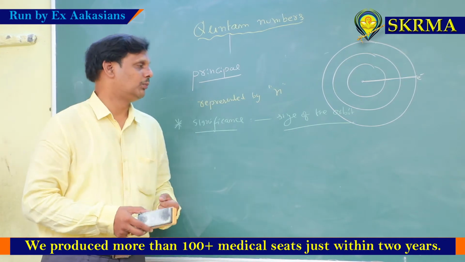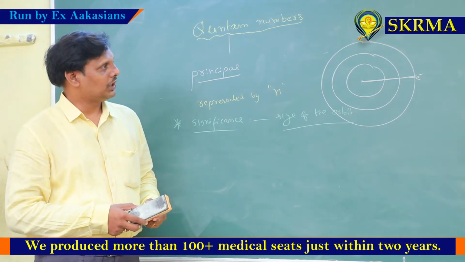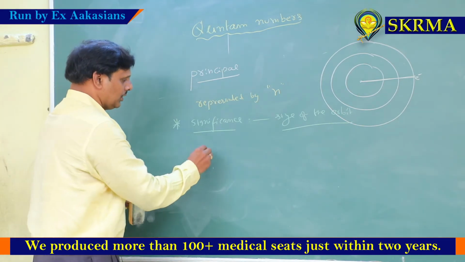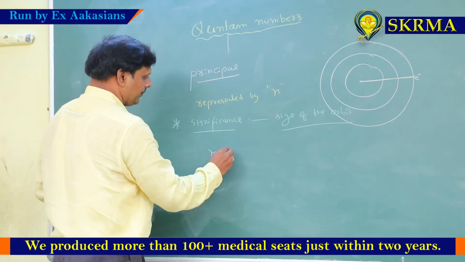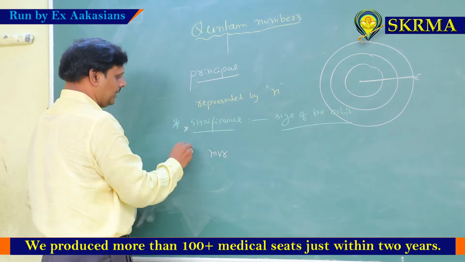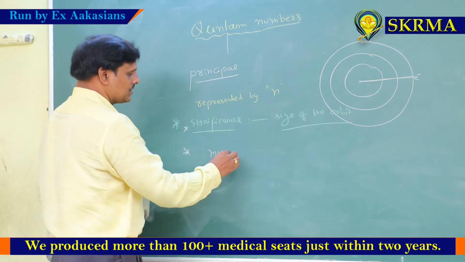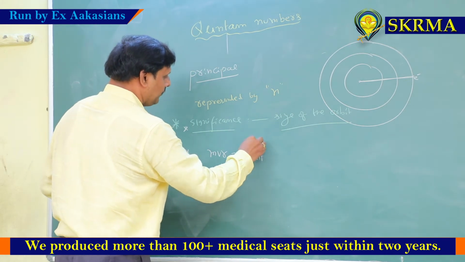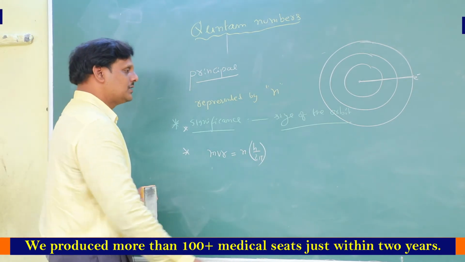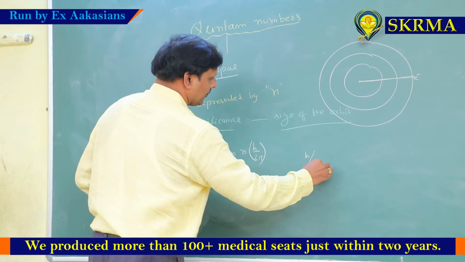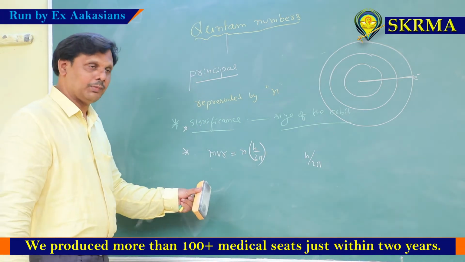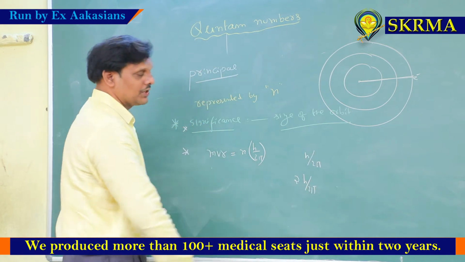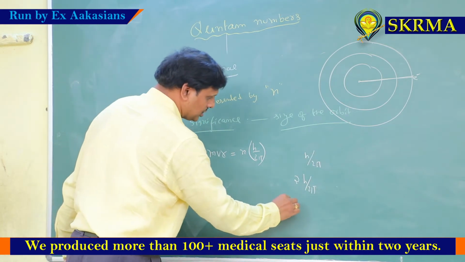Bohr also said the angular momentum of an electron is quantized. That means angular momentum is mvr, this is point number 1. Point number 2, angular momentum is integral multiples of h/2π. That means if the electron belongs to the first orbit, its angular momentum is h/2π. If the electron belongs to the second orbit, its angular momentum is 2h/2π. If the electron belongs to the third orbit, its angular momentum is 3h/2π.